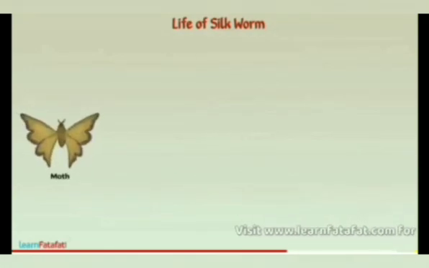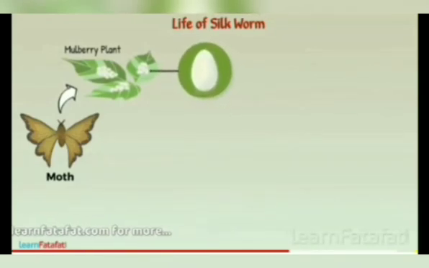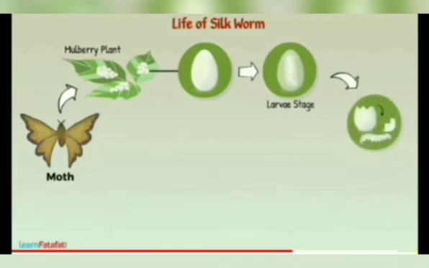Let's understand the life of a silkworm and how the cocoon is formed by them. A female silk moth lays hundreds of eggs at a time. Let's talk about one egg. When the young organism growing in the egg reaches the larva stage, it comes out of the egg. Now the organism is known as a caterpillar, also called a silkworm.